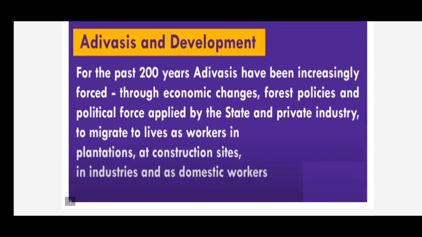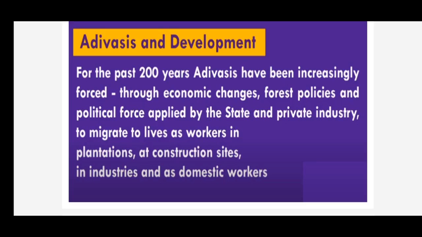So, in the past 200 years, children, Adivasis have been increasingly forced through economic changes because forest policies have been made. The forest policies, children, are applied by the state and private industries. State here means not the state government, but the private industries also. So they forcibly relocate the people who are living in that forest.